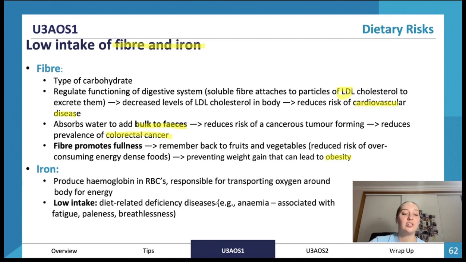That's why if you have low iron, you might feel very fatigued or lethargic, like you don't have a lot of energy. If we have a low intake of iron, we have diet-related deficiency diseases such as anemia, which gives us fatigue, paleness, and breathlessness.